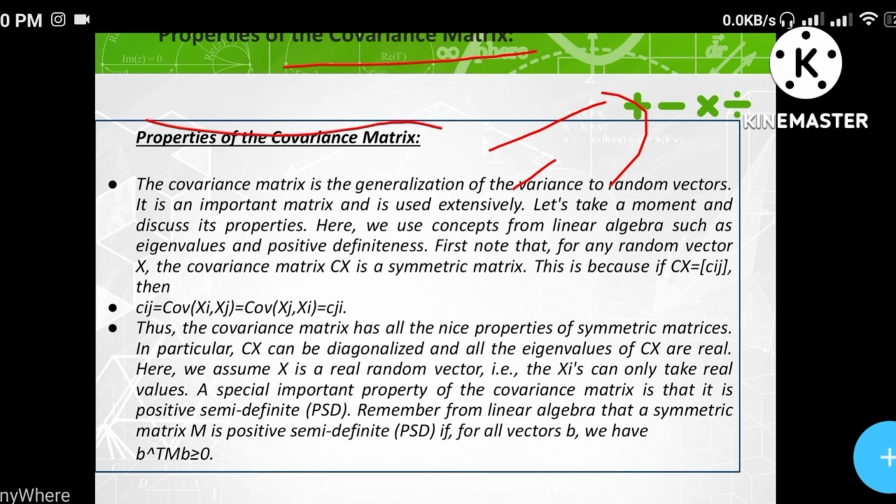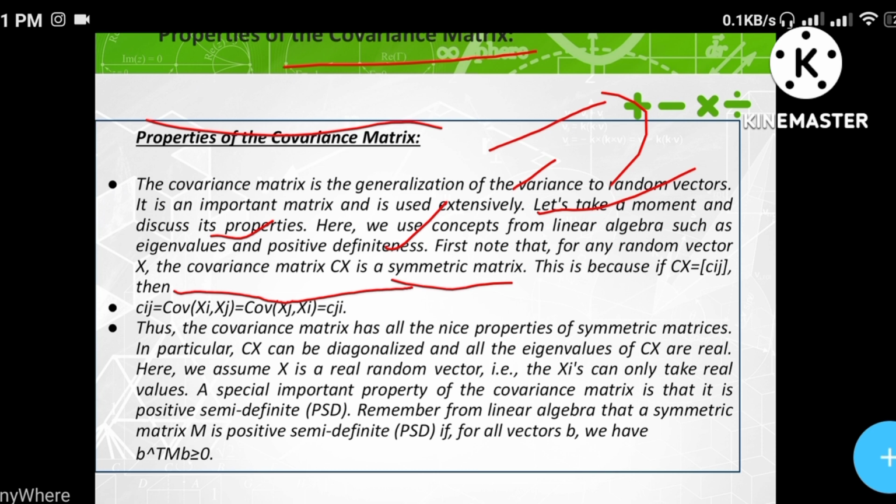Here we use concepts from linear algebra such as eigenvalues and positive definiteness. First, note that for any random vector x, the covariance matrix Cx is a symmetric matrix. This is one of the main important properties. Every covariance matrix Cx should be symmetric, but the vice versa is not true. Remember the point: the converse is not true, but the covariance matrix C of x should be a symmetric matrix. The basic definition of a symmetric matrix is A is equal to A transpose.